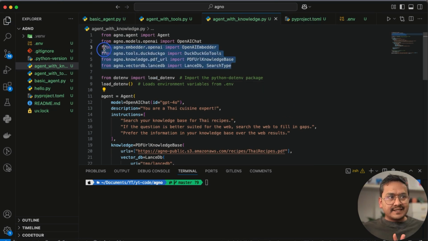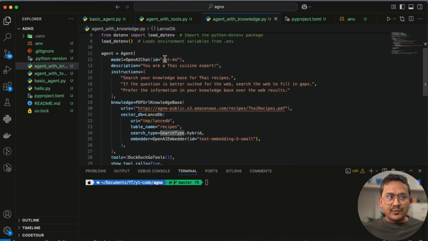I will save it. It's the importing things. We already imported until here, but now we have this OpenAI embedder because in the RAG we need to embed something, and we are using the PDF URL knowledge base. We are loading the URL as you can see here, and LanceDB for the vector database, and the source type is also being imported. We are using the model GPT-4o.